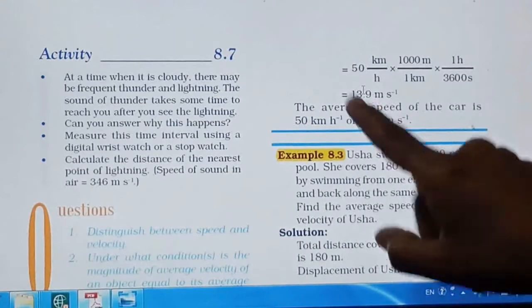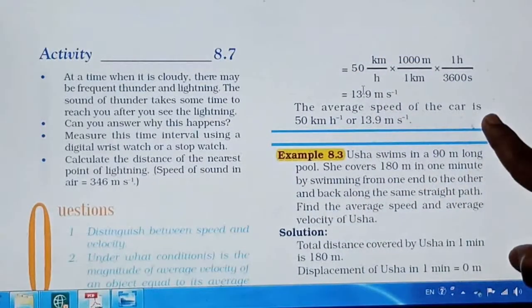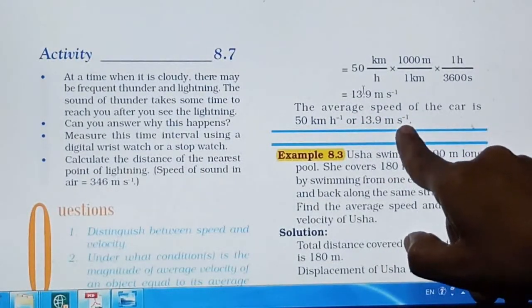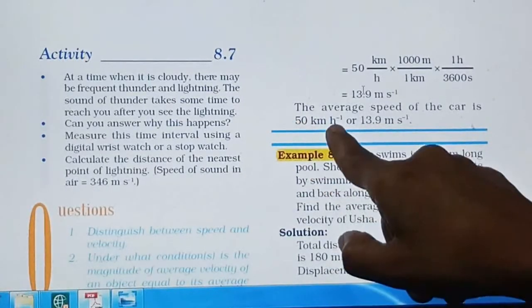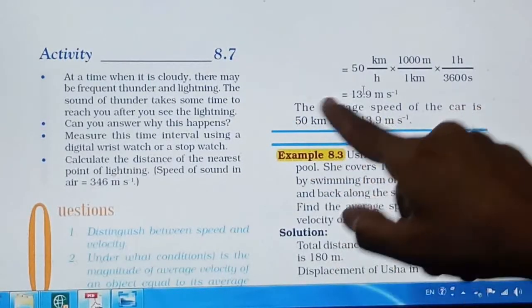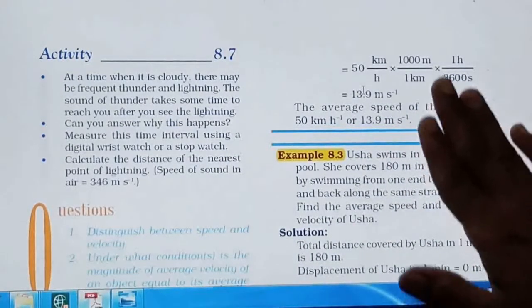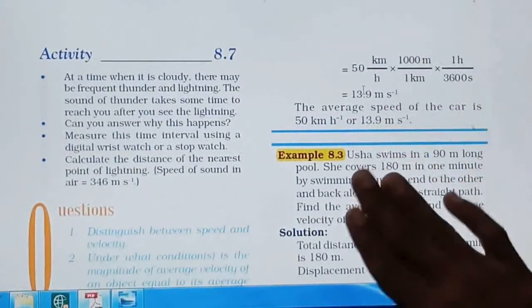So this is what your second question asked: the average speed of the car is 13.9 meter per second, and in kilometer per hour it is 50 kilometer per hour, right? So these are the two answers. In this way you can calculate the average speed of a car, right? You just have to understand what is given in the problem and what to find out.